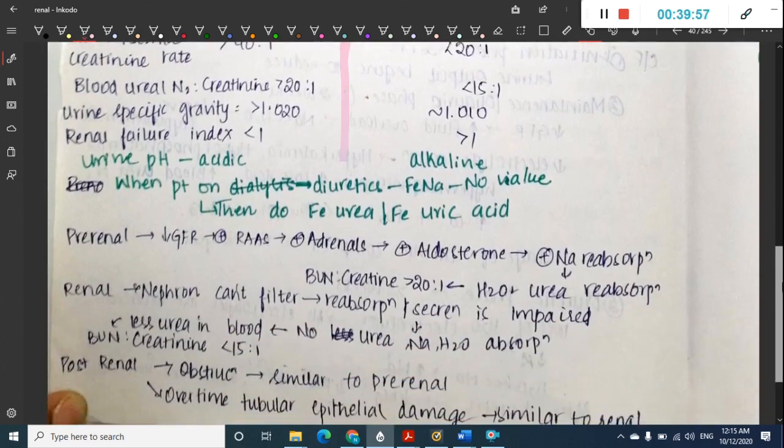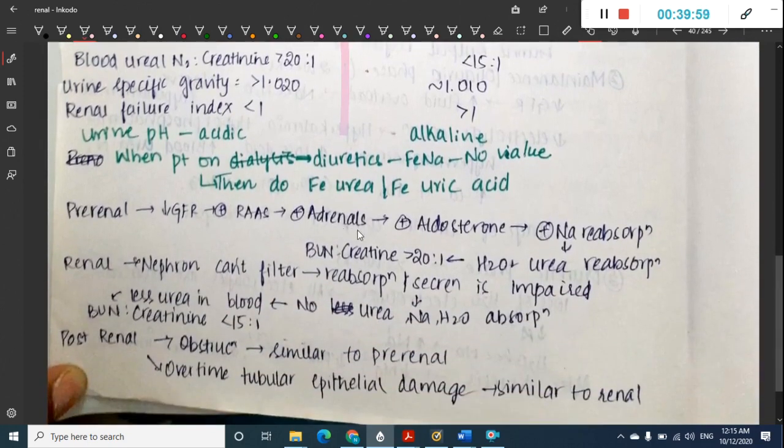Okay, so in pre-renal this is the mechanism that is happening. There is decreased volume, there is hypovolemia, and because of hypovolemia there is decreased GFR. This will activate the renin-angiotensin system. This renin-angiotensin system will activate the adrenals. The adrenals will produce aldosterone.